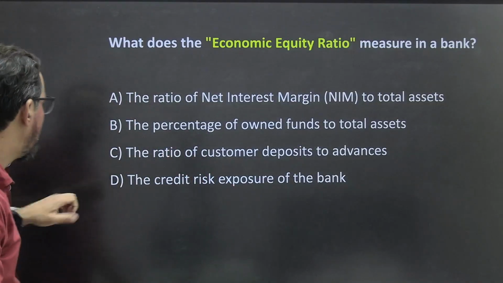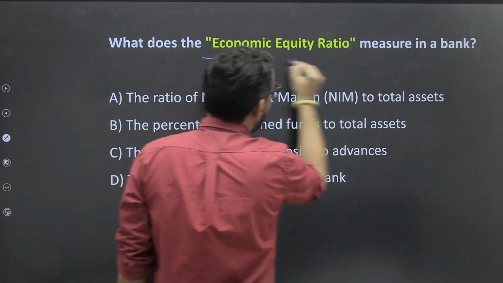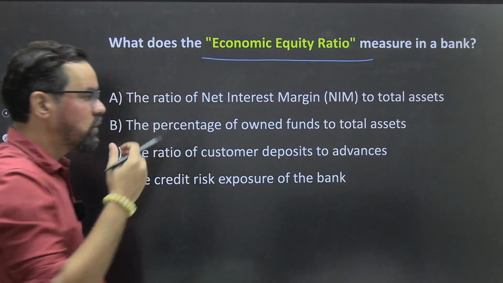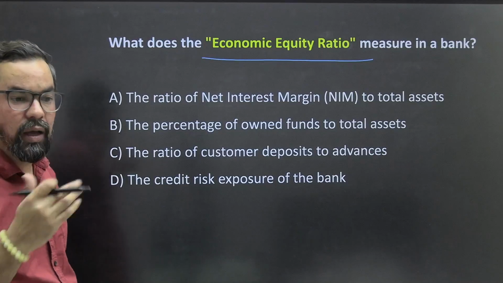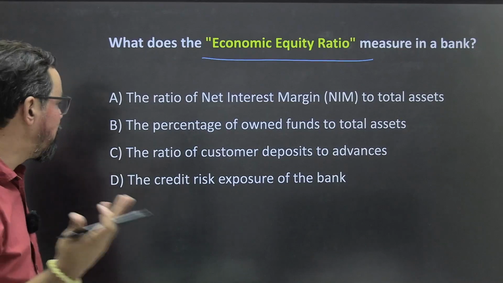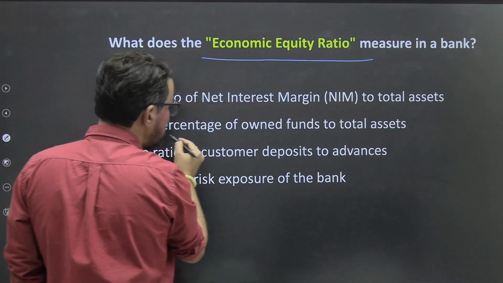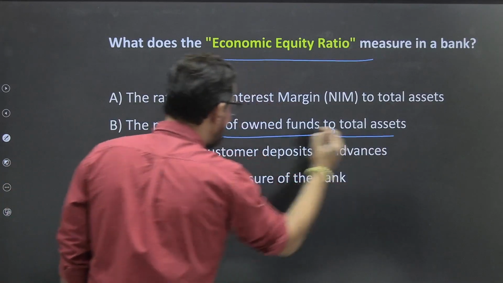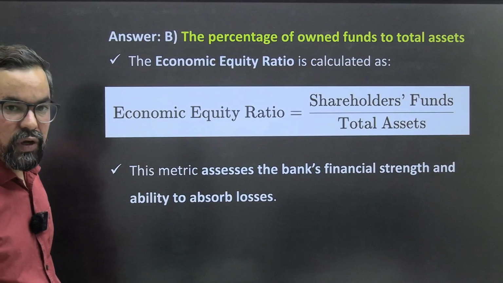ठीक है, चलो अब कुछ questions और practice कर लेते हैं. What does economic equity ratio measure in a bank? तो क्या होता है आपका shareholders fund divided by total assets. ठीक है, या आपका जो capital जिसको आप बोल सकते हो. ठीक है, the ratio of net interest margin, no, the percentage of own funds to total assets. ठीक है, आगे जाने की जरूरत नहीं है आपको, B will be the right answer. ठीक है, shareholders fund divided by total assets.